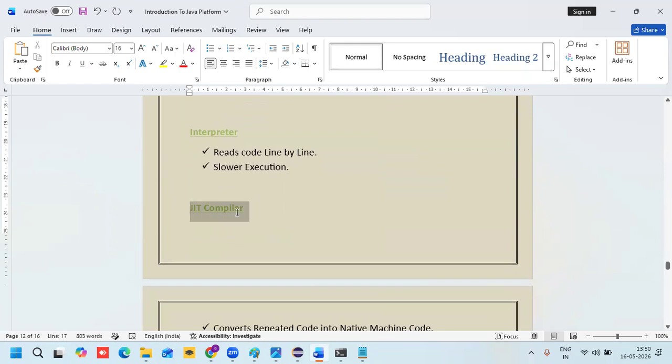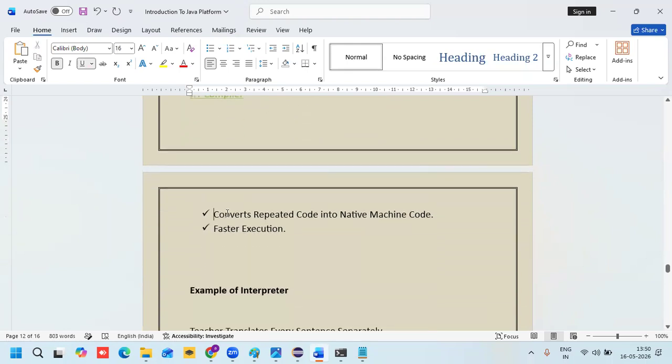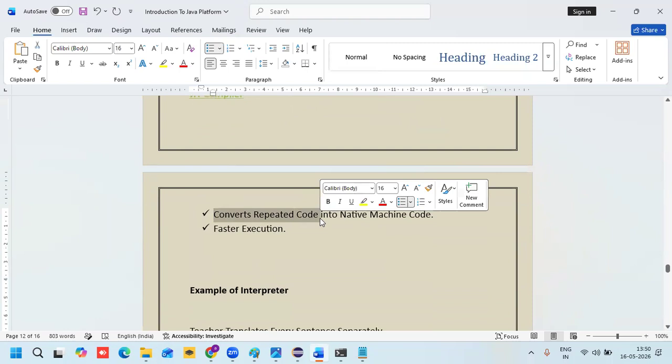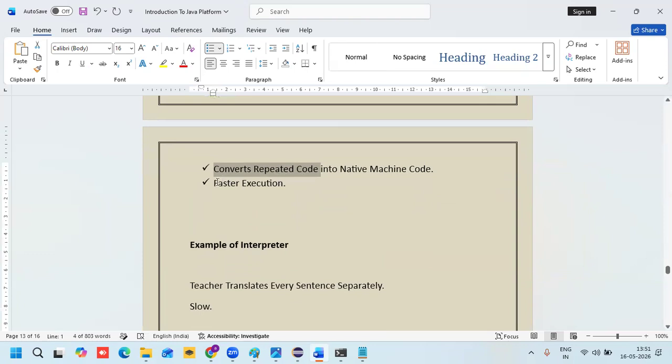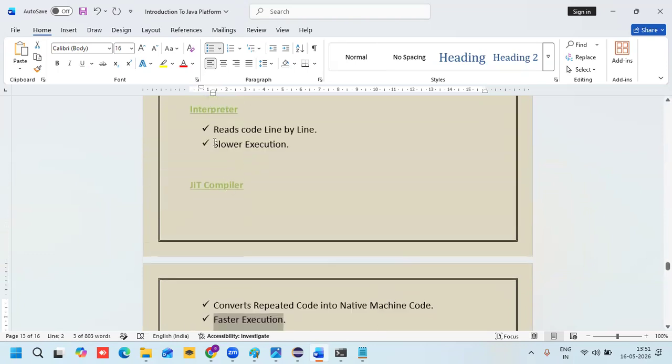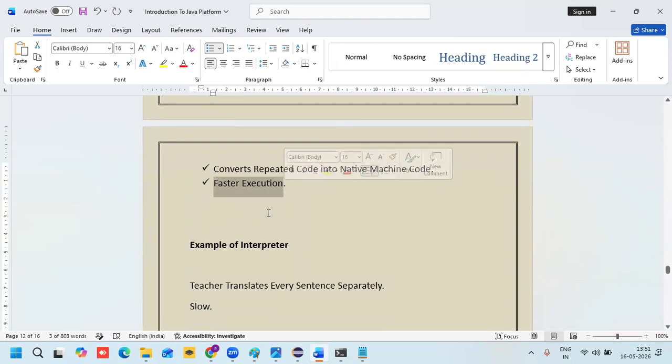But what does the JIT compiler do? JIT stands for just in time. It converts repeated code into native machine code. If there are 10 chocolates, it will eat all 10 chocolates at a time. The interpreter executes line by line, and if there is any mistake, it will report it. The compiler eats the 10 chocolates first and then replays it. That is fast execution, while the interpreter is slow execution.